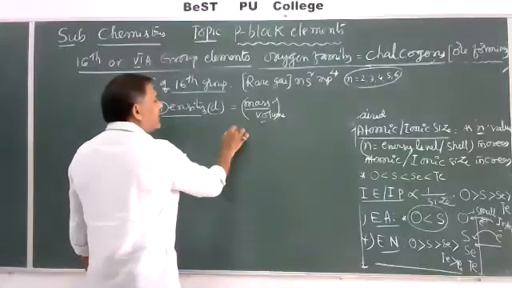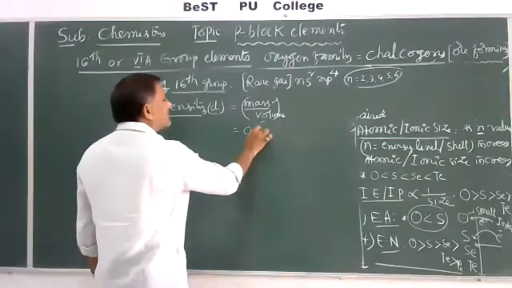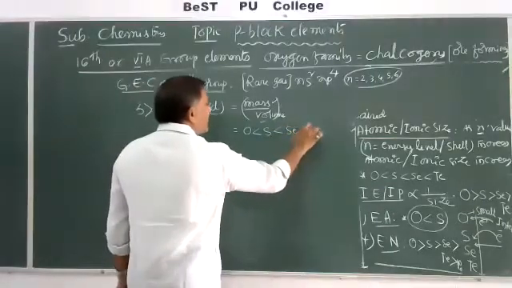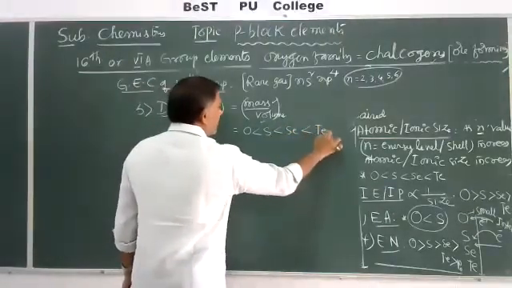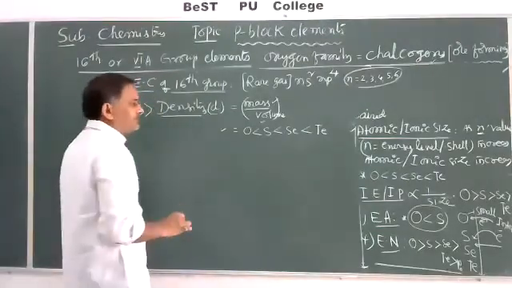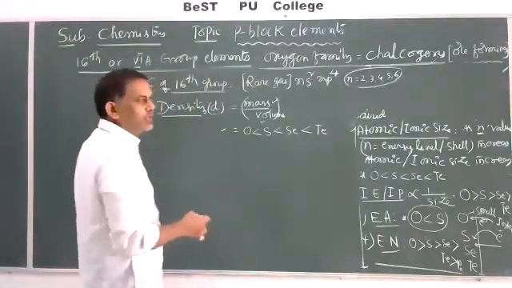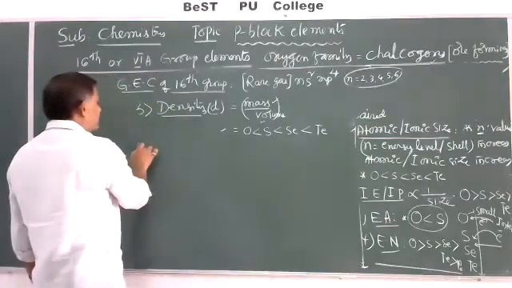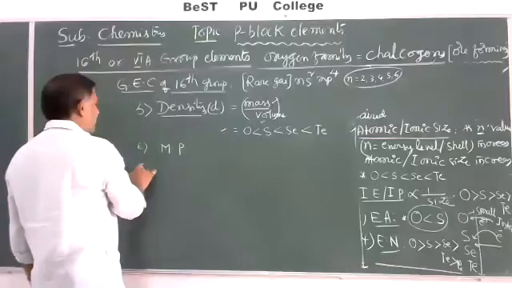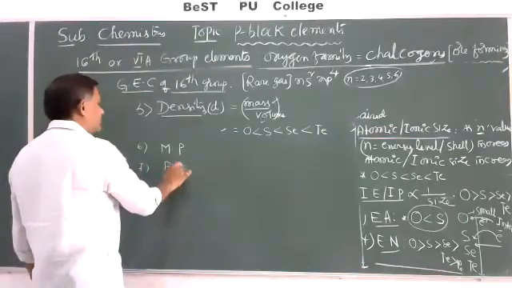That's why the density order is oxygen is less than sulfur, less than selenium, less than tellurium. The next one, the sixth, is melting point and boiling point.